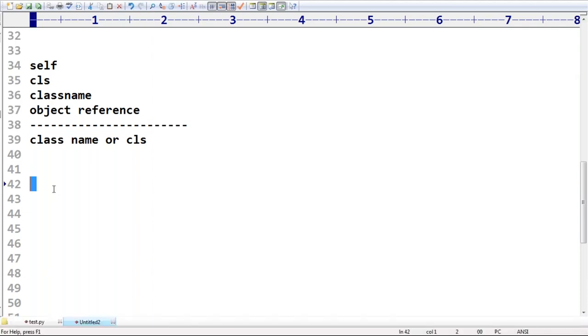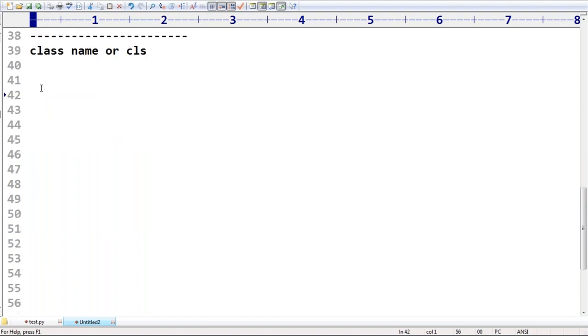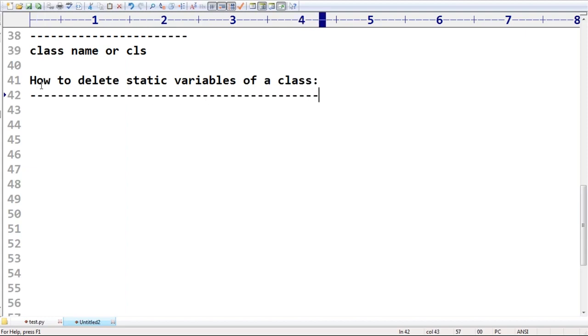Here for you people, there is the instance variable, the static variable, and so on. But let me go to the last point related to static variables: how to delete static variables of a class.